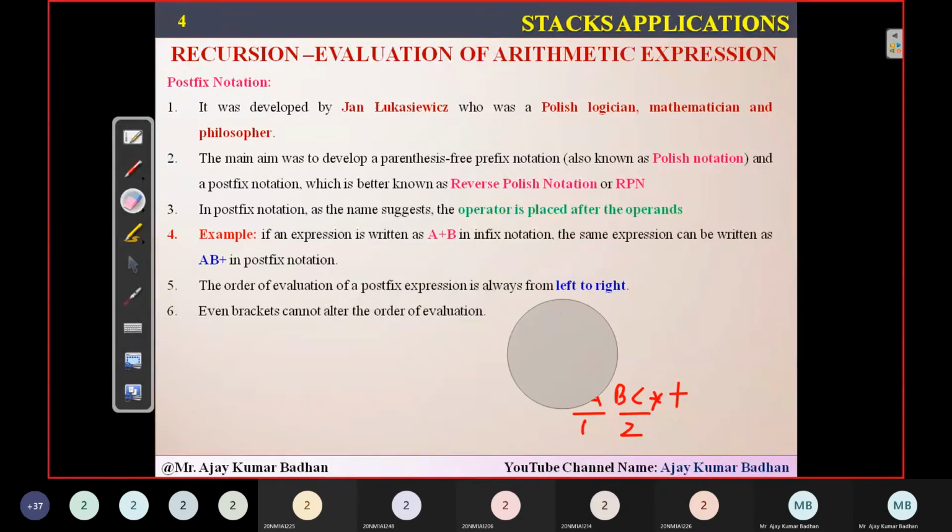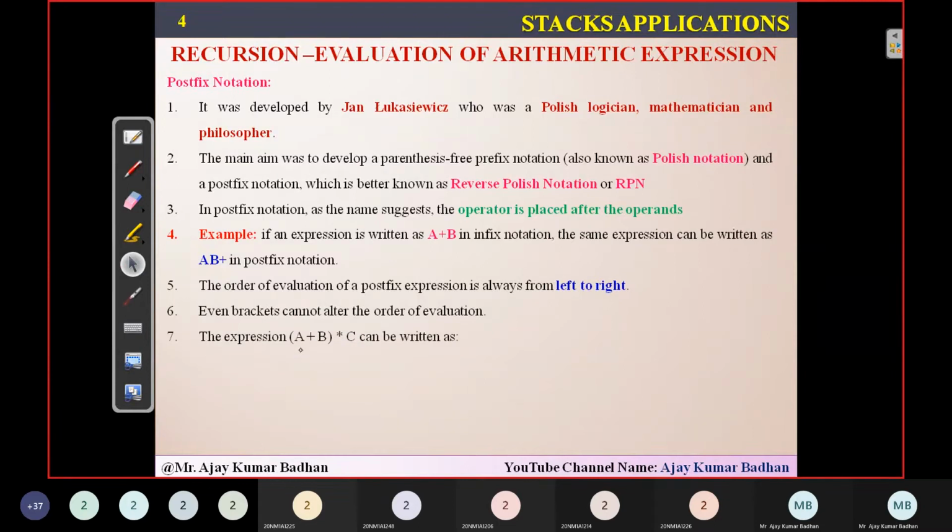And that is what he's saying exactly in this particular scenario. I will give you some more examples here so that people can understand. So if you see here, what is the expression here? A plus B star C. So how can we write this? Since I'm having a bracket here, first I want to remove those particular brackets. So whatever the expression is present here, I need to solve it. So postfix is nothing but AB, and after that you'll get the operator plus. And then whatever the operator you're having, star C.